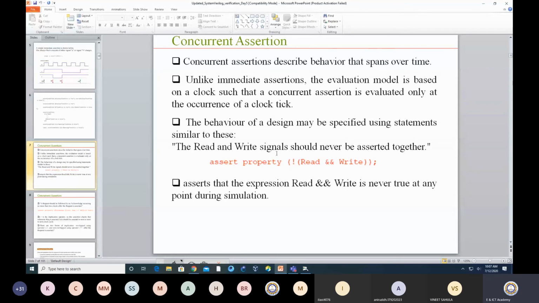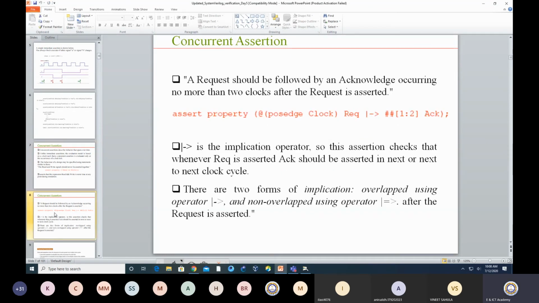This cannot exist, so before that there is an exclamation mark, which means not. If it happens at any point of time, then I should get a message in terms of an error.